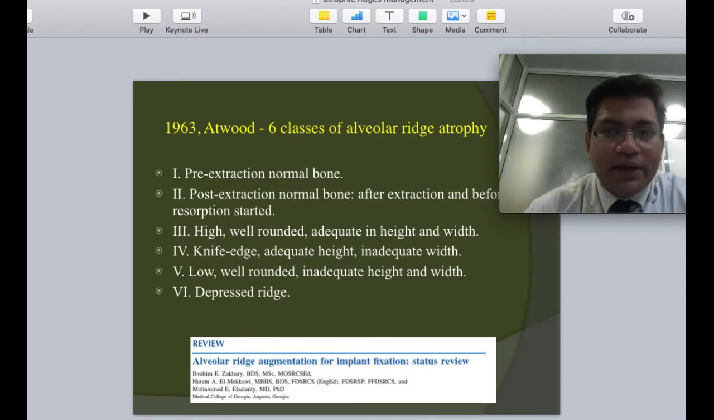If we look back at how the ridges tend to resolve, Atwood in 1963 gave a beautiful classification categorizing the alveolar ridge atrophy into 6 criteria. Of concern in our discussion today are the ridges that fall in class 3 to class 6.